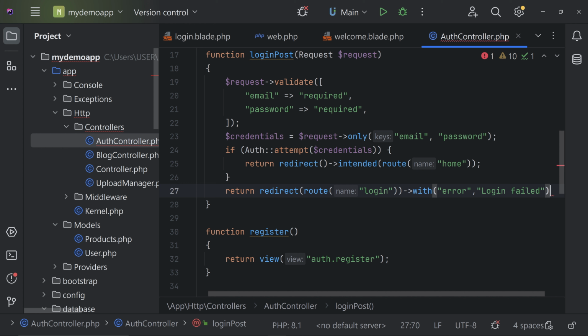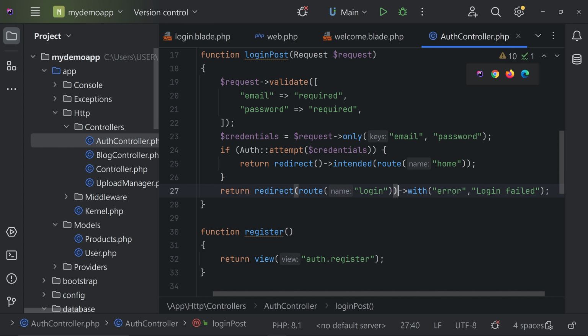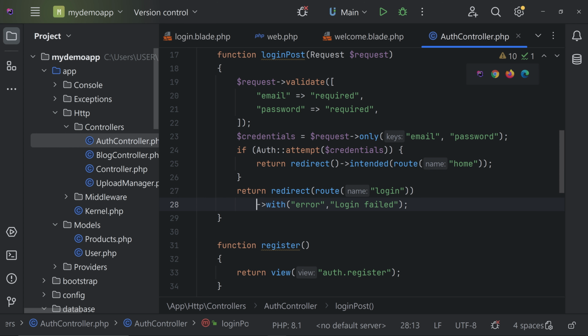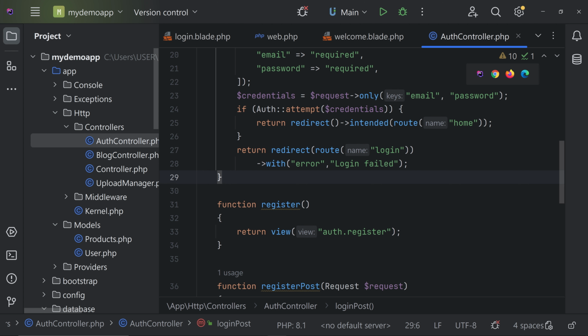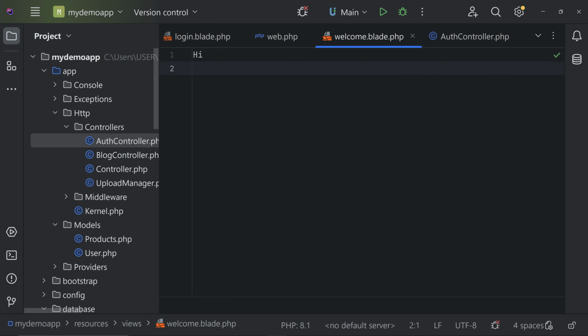Let's hit enter from here so it is visible for you. If the login fails, we are returning the user to the login page itself and showing an error message. So our login method is also complete. That's it. Now we can try accessing this welcome page and check if it is redirecting properly.